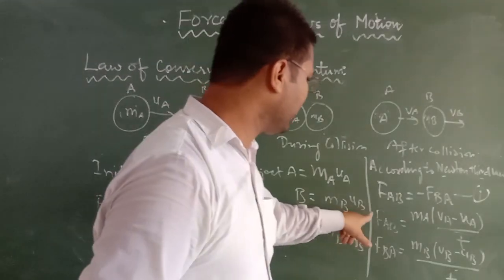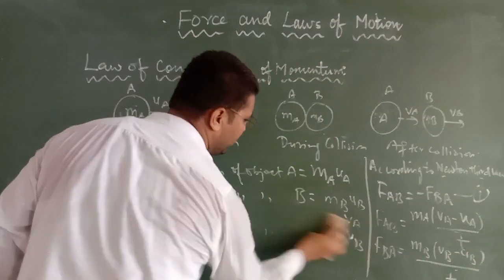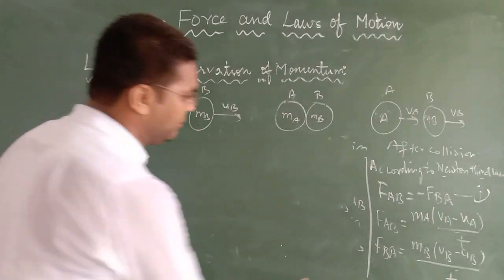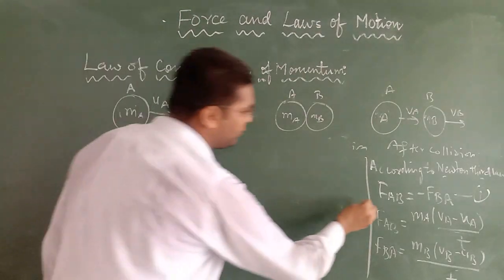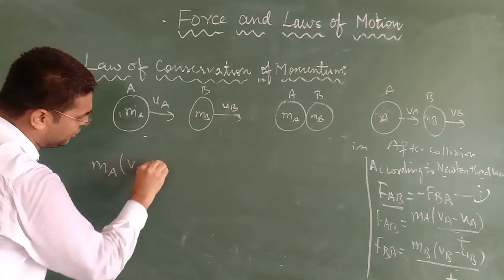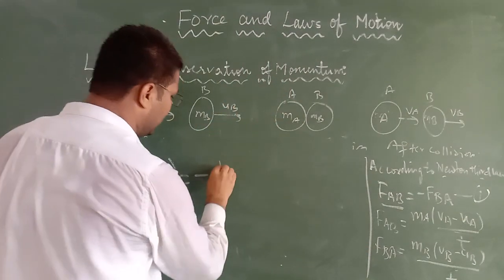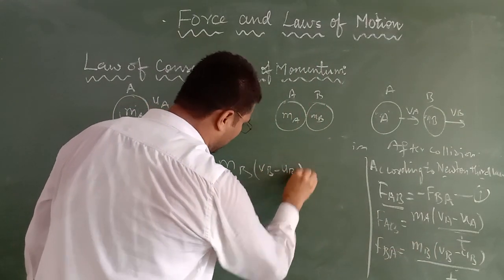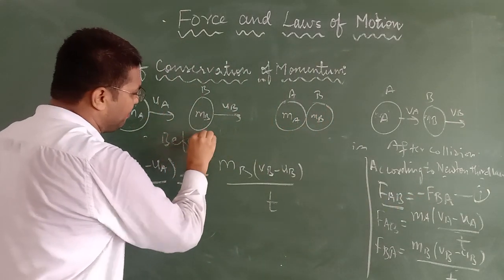Now what am I doing? I am putting the value of FAB and FBA in equation number 1. In place of FAB, what can I write? I can write MA (VA minus UA) upon T. And in place of FBA, what can we write? MB (VB minus UB) upon T. Since the sign here is minus, that's why I have written the sign of minus here.